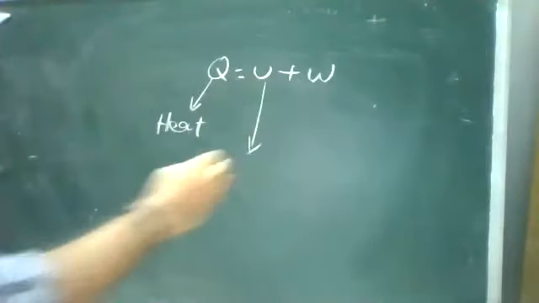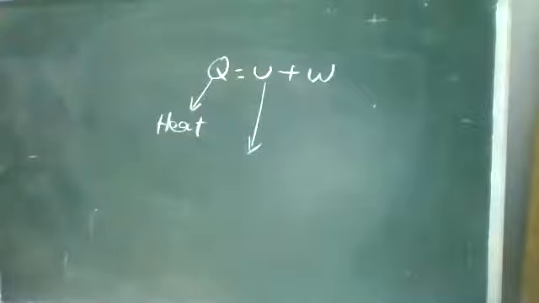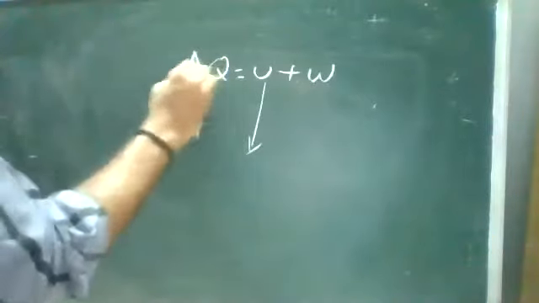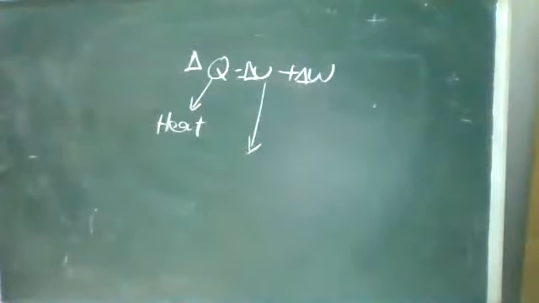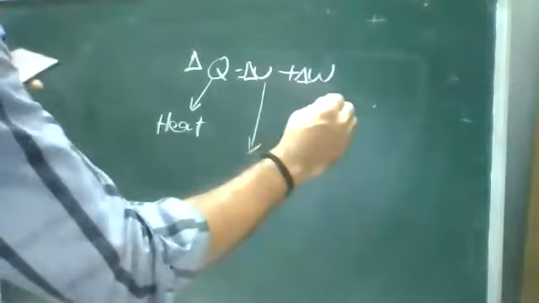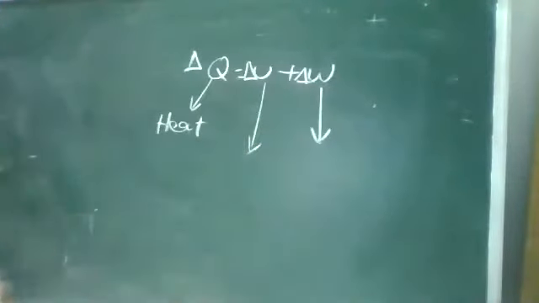U is your change in internal energy, that is, del Q is equal to del U plus del W. So U is the change in internal energy, and W is the work done by the system. The relation is Q is equal to U plus W.